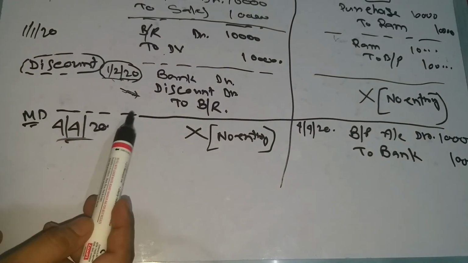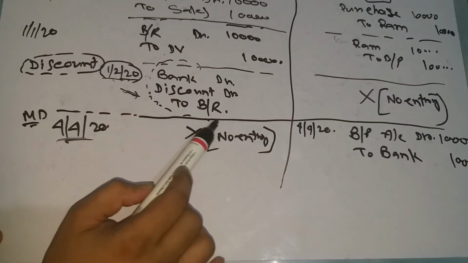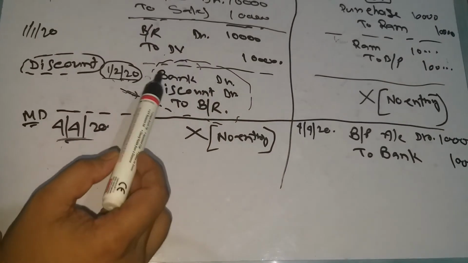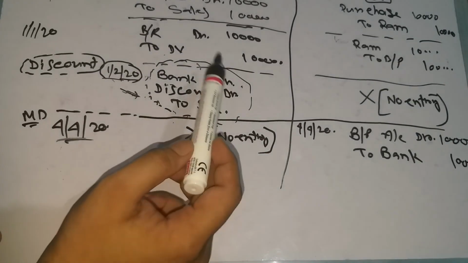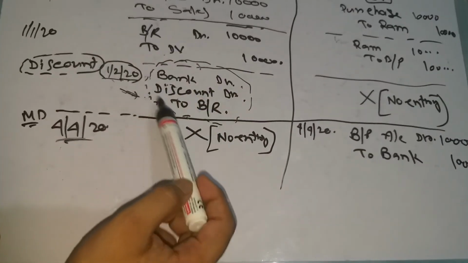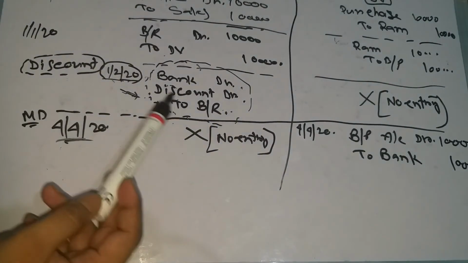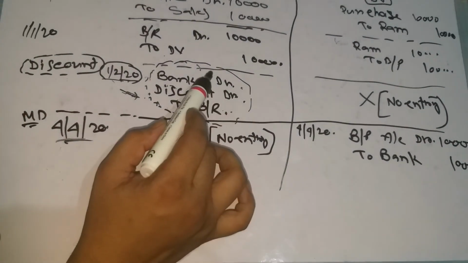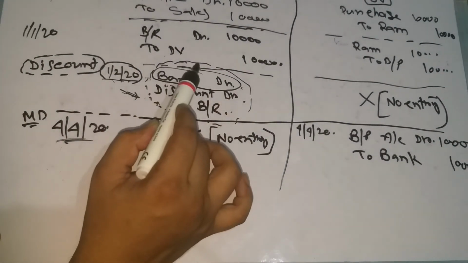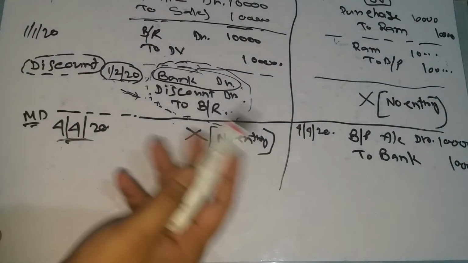Only when discount is mentioned in the question, he is liable for the discount: bank account debit, discount account debit, he paid discount. In bills receivable, he already received the money from the bank, he doesn't need any money from Dev.